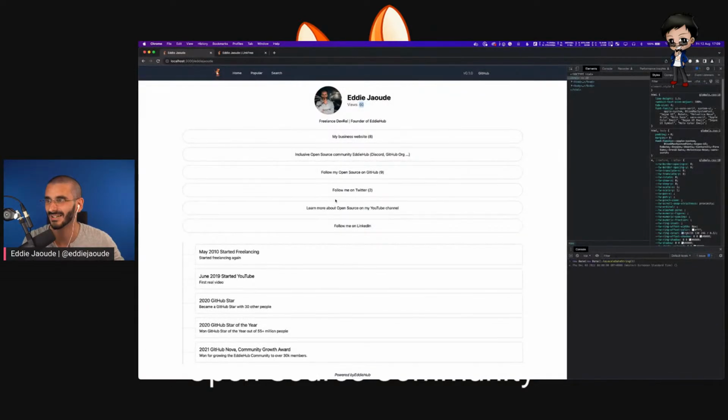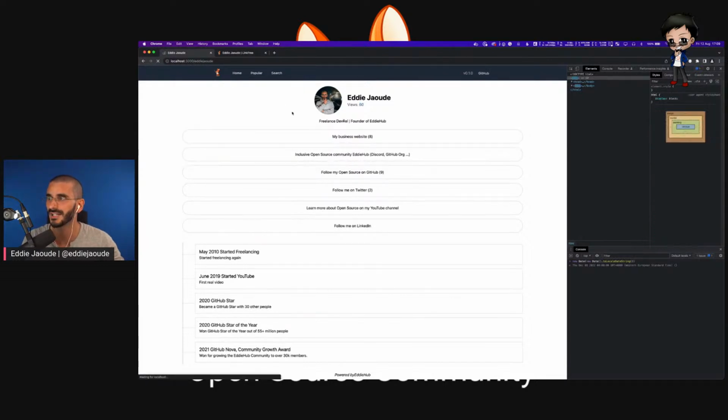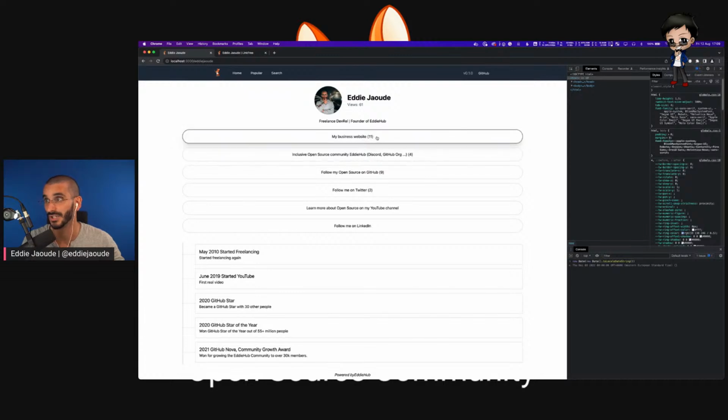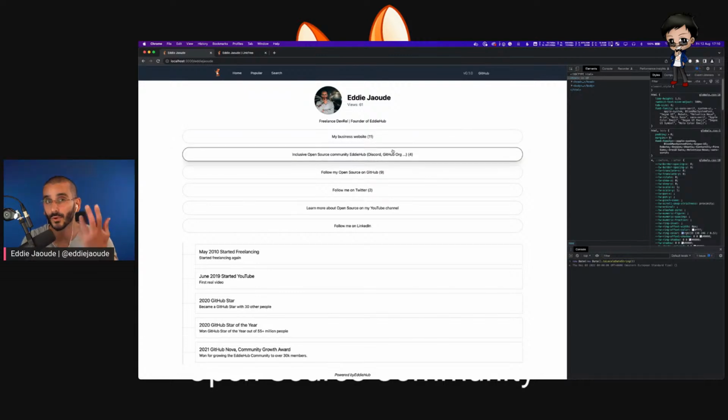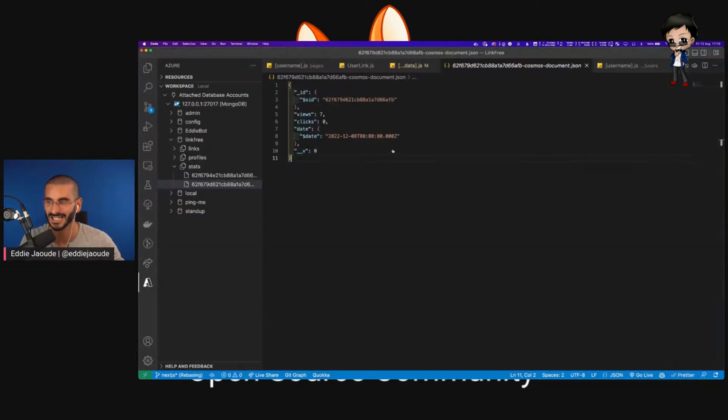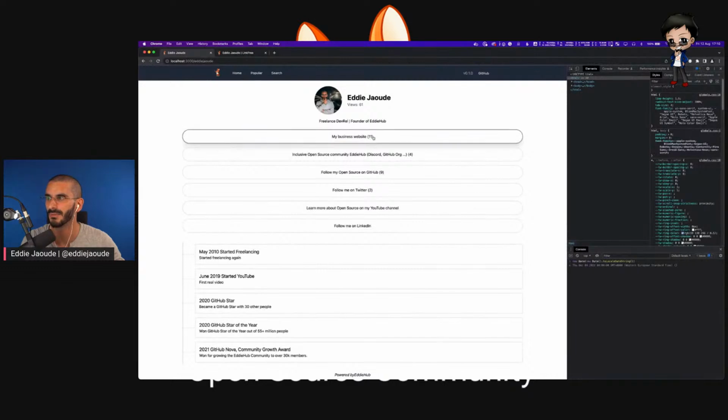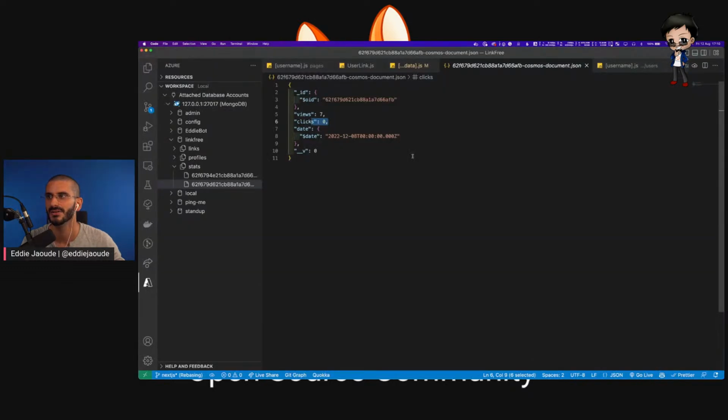So let's click and have a look. It's not going to go anywhere. I haven't done the part to click, but I clicked on that twice. Clicked on this 3 times. If I refresh this now, you can see, that was actually 3 times and 4 times. But the overall clicks for the whole platform in the database, which we don't display anyway yet, should have gone up. I'm expecting this to be about a combination of those two. So that went up by 3, that went up by 4, I think. So that's 7. So I'm expecting the clicks to be 7, and the views will go up as well because we did refresh the profile a few times. Yes, so the clicks are working.